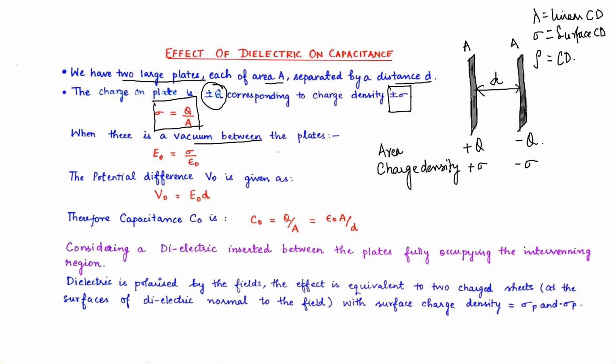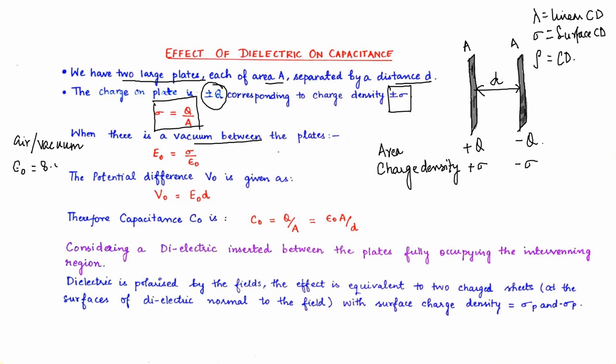Vacuum implies that we haven't introduced any foreign thing inside the combination of the plates. Still there is no dielectric between the plates. So it's either vacuum or air. Air or vacuum, both are treated equally, because epsilon naught for air is approximately 1, so it doesn't play any significant role.